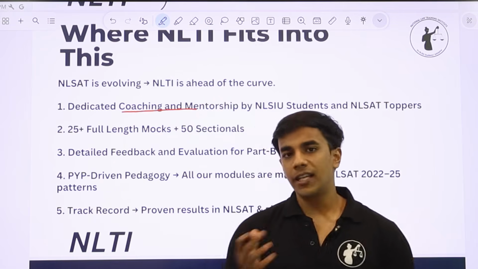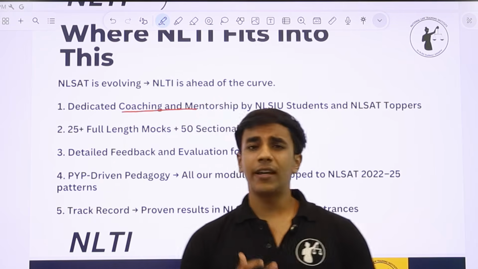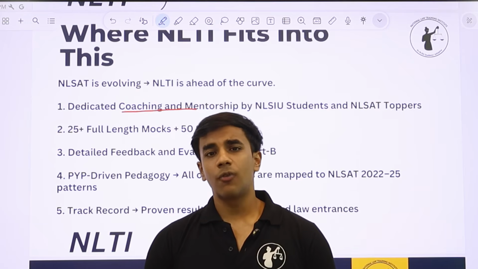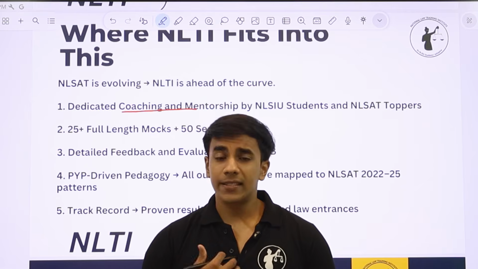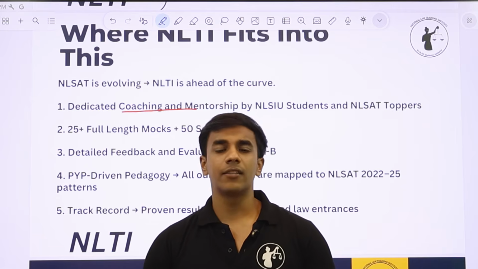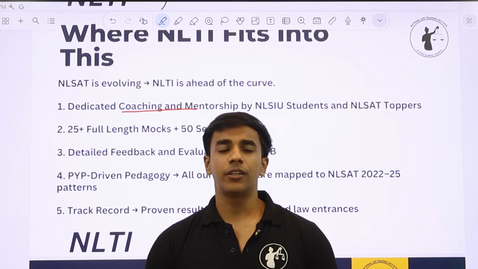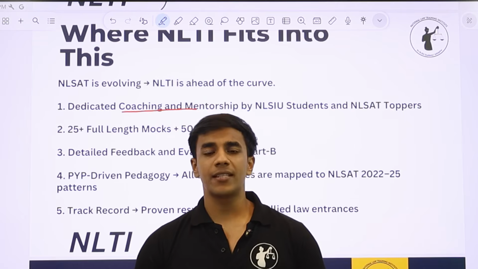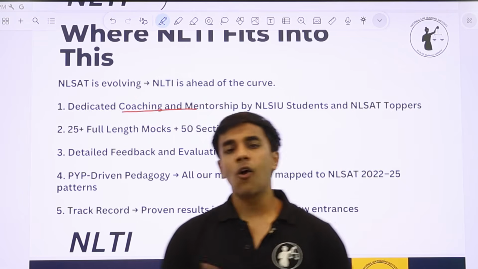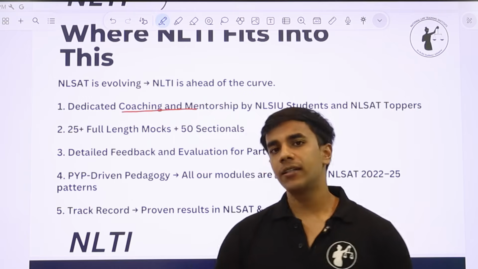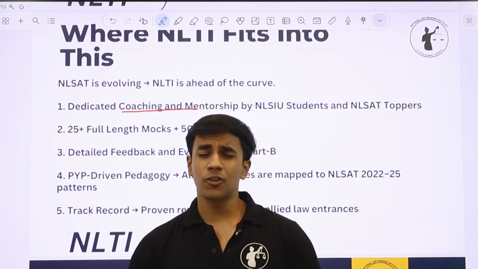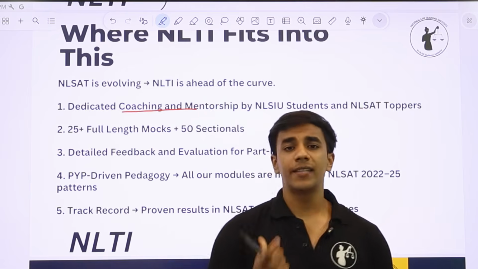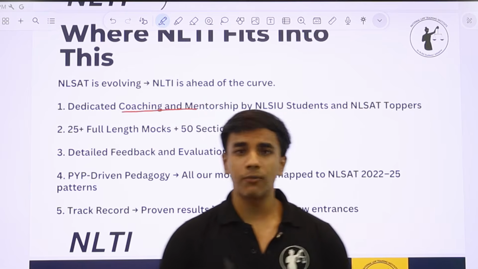So this exam is very new. It's still in its nascent stage. Nobody knows what the paper expectations are except us, because we have been in this industry for the last 4 years. We have produced toppers after toppers in the NLSAT industry for the last 3-4 years. All our students, all our mentors are currently in the National Law School Bangalore who were NLSAT toppers in the previous years. So that is why we exactly know what the paper expects of you and what will be asked in the next edition.